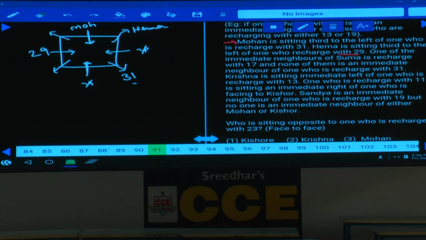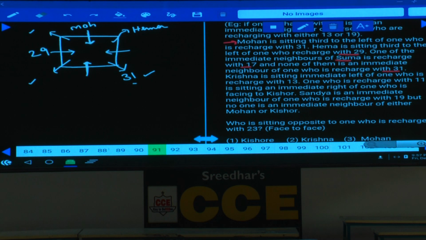Hema is seated third to the left of the one who recharges with 29. One of the immediate neighbors of Suma recharges with 17. One of the immediate neighbors of Suma means where could this Suma be? Suma could be either 31 or this place or this place. And one of the immediate neighbors of Suma is recharged with 17, and none of them is an immediate neighbor of the one who recharged with 31.